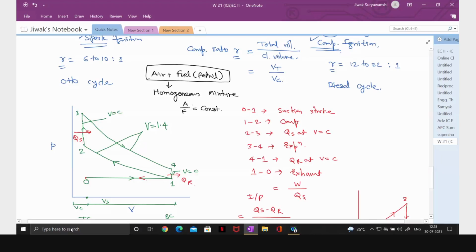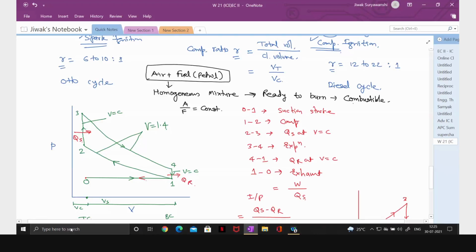That mixture is supplied into the cylinder, and it is ready to burn, that means the mixture is combustible. If the mixture is to be in the combustible range, the air fuel ratio should be in a certain range. We'll see this afterward. For now, just understand it is a combustible mixture.